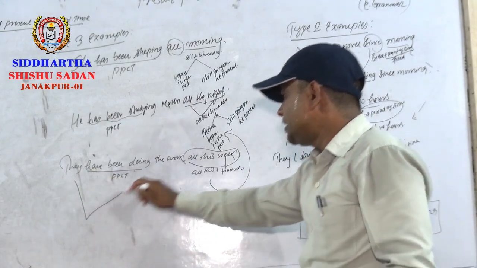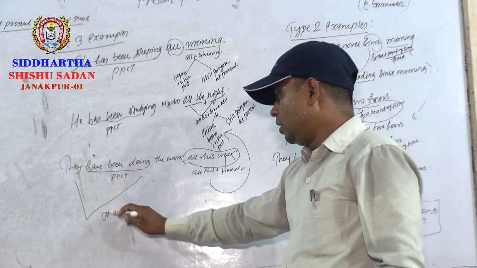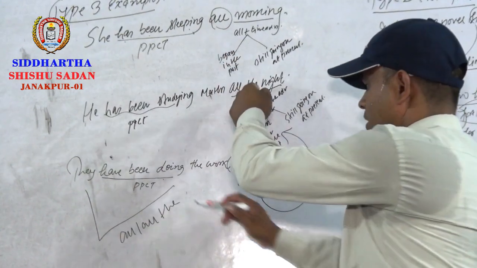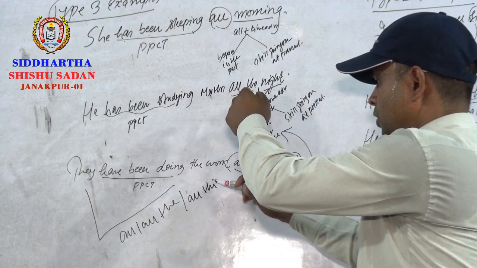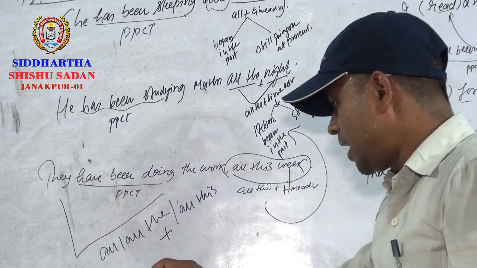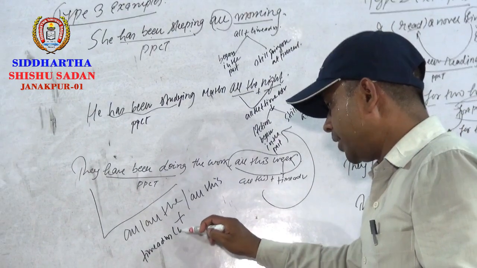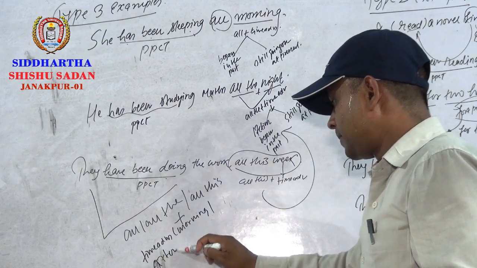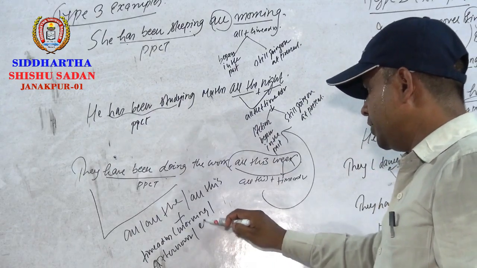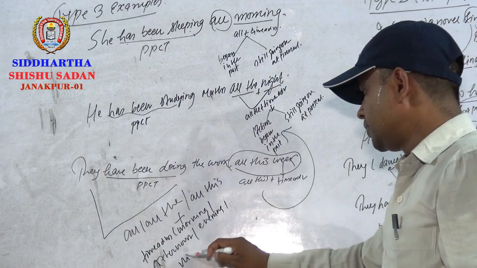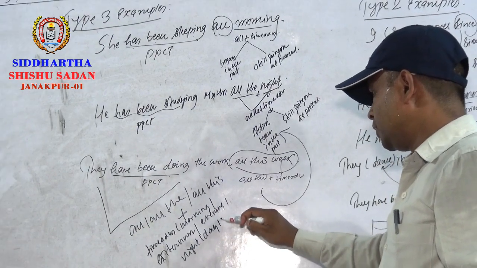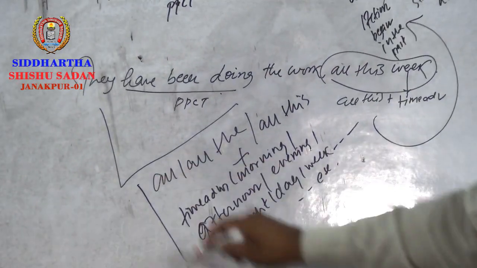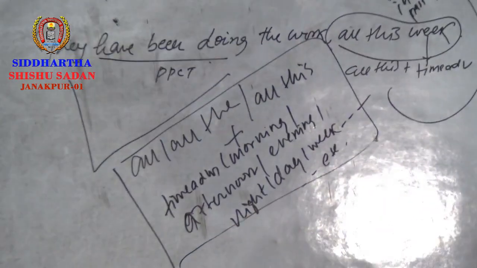The conclusion is, with all the, or all this, plus time adverbials like morning, afternoon, evening, night, day, week, etc., if you have this in a sentence, then we use present perfect continuous tense.